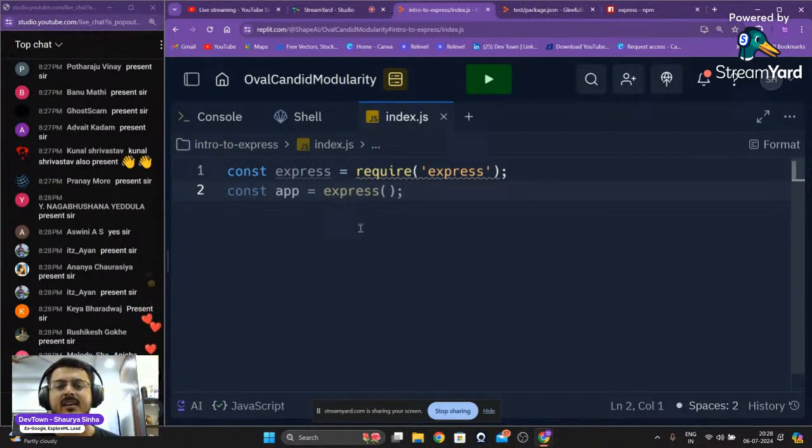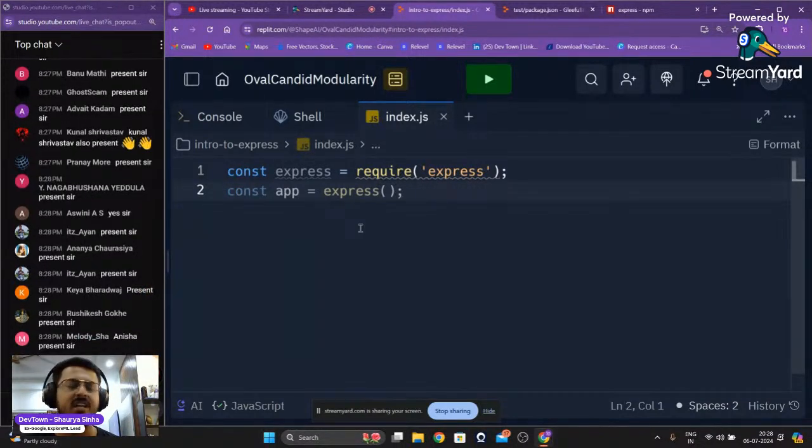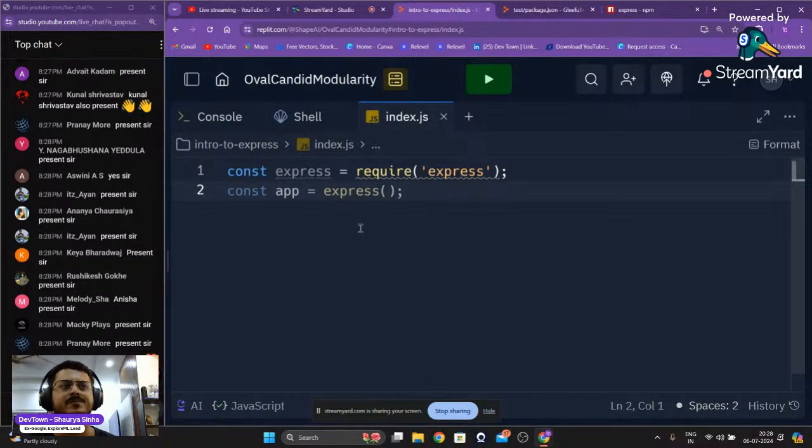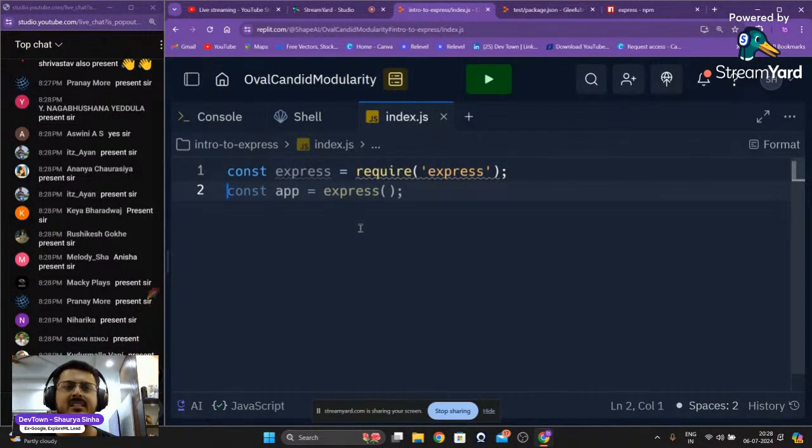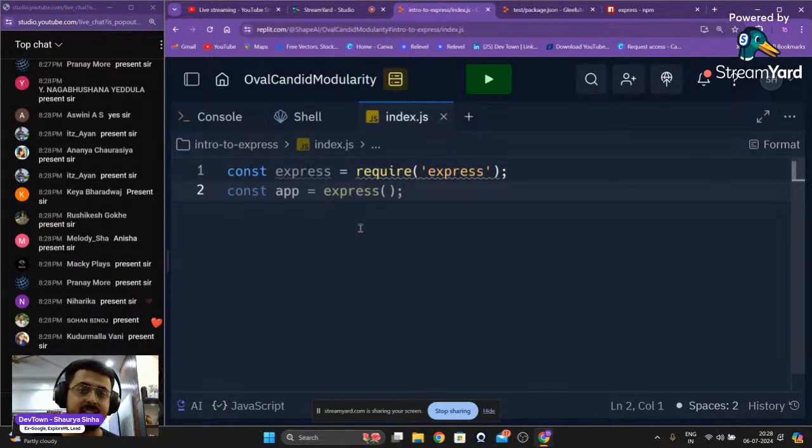So, like I said, for example, inside of our previous example, that is the super villains package that we had used, we had to use a particular module out of it, that was the random module. So we had to write supervillains.random or something like that. Now inside of express, there's a lot of different things. It is not as simple as just a few things. So you have this particular line of code as well.